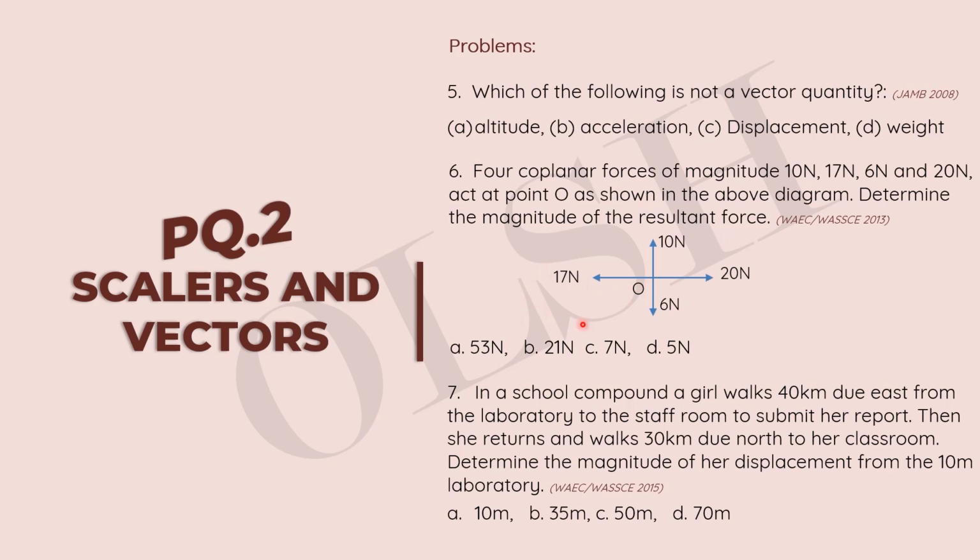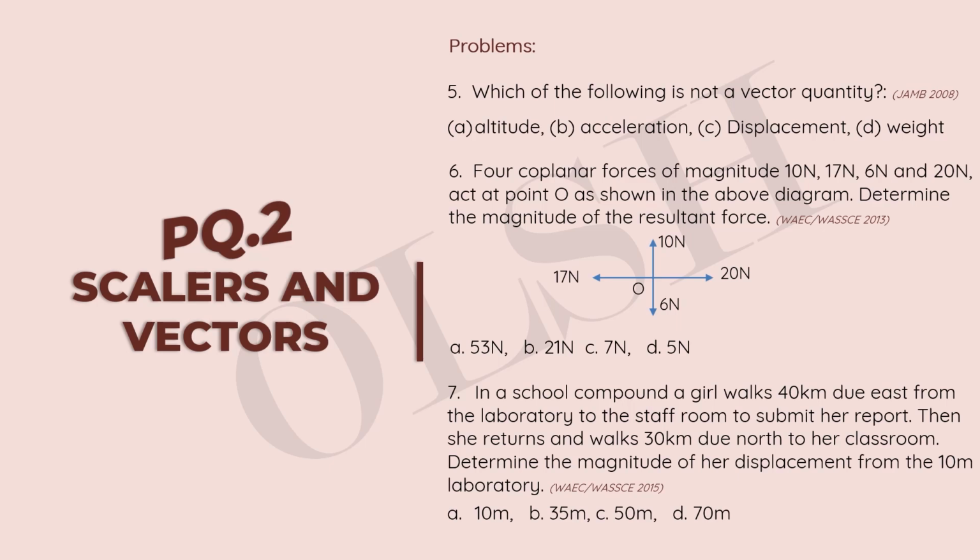Alright, so we move to solving number 6. Alright, 4 coplanar forces of magnitude 10 newtons, 17 newtons, 6 newtons, and 20 newtons act at a point O, as shown in the above diagram. Determine the magnitude of the resultant force. Okay, this is from WAEC 2013.